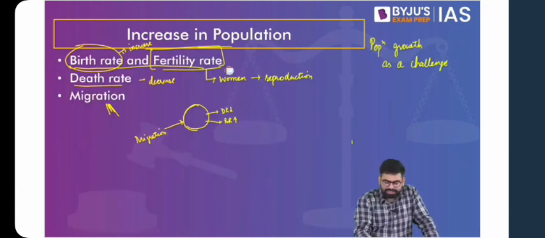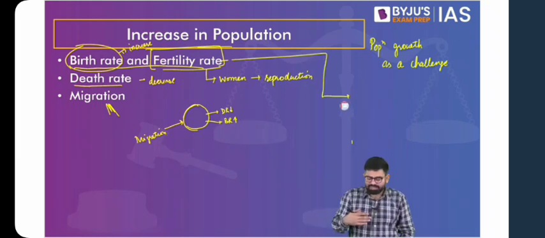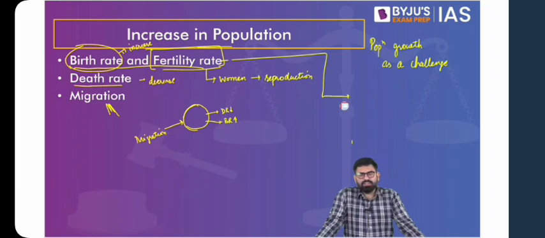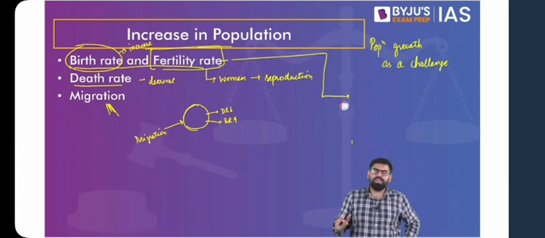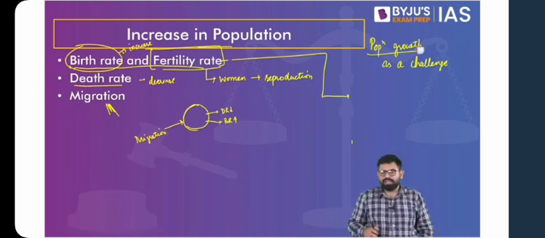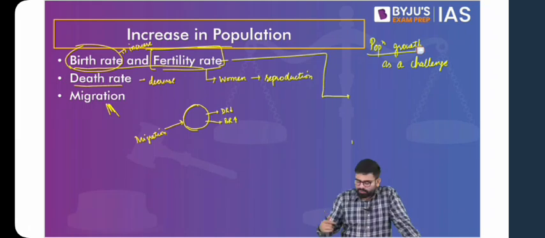Now, when we talk about fertility rates, what, in your opinion, can be the reasons behind high fertility rates? Because in India, we see that fertility rate is somewhere around 2.1. That is, a woman roughly gives birth to, on an average, 2 children during her reproductive cycle. So what can be the reasons for this high fertility rate? Because if we have to look into population growth as a challenge and want to address that issue, we should know what are these various factors and what are the factors that affect these factors. Because that's how we reach our answer.